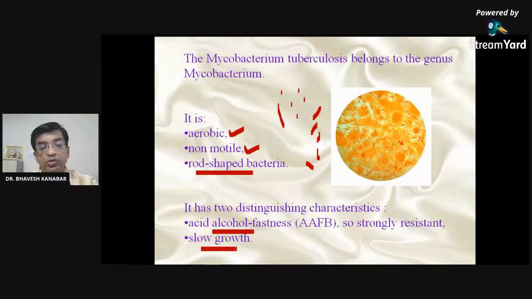They have slow growth, and that's why we require treatment of tuberculosis for a long duration, for 6 months, because they are slowly growing organisms. If the organisms are slowly growing, we need to give antibiotics for a longer duration. In tuberculosis, we give antibiotics for 6 months.